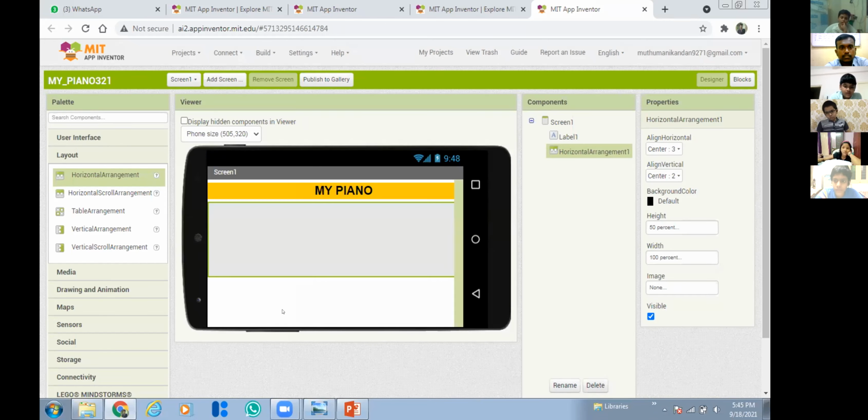Now listen, everyone, once again I'm repeating the steps. Go to layout, take the horizontal arrangement and place it below. The properties for this horizontal arrangement are align horizontal center, align vertical center, height 50% and width 100%. Understand, everyone? Everyone noted down?